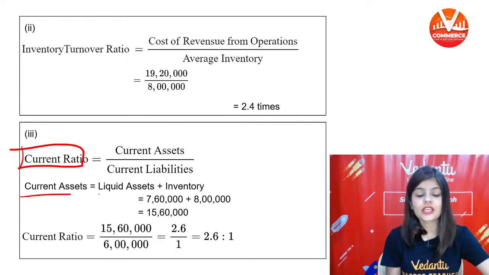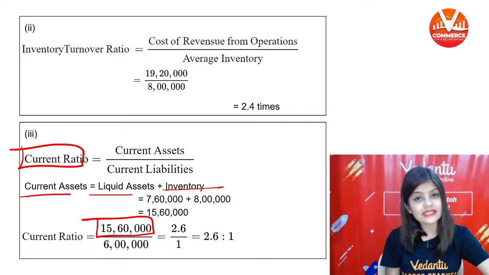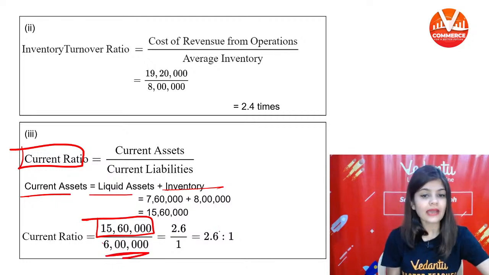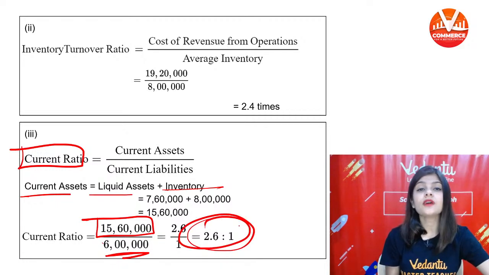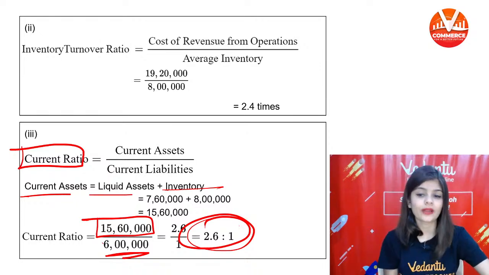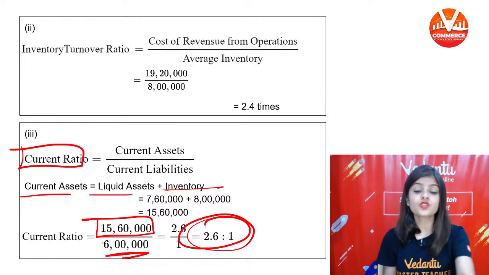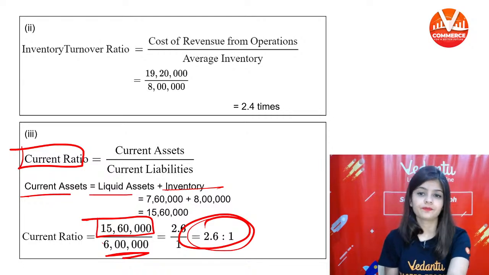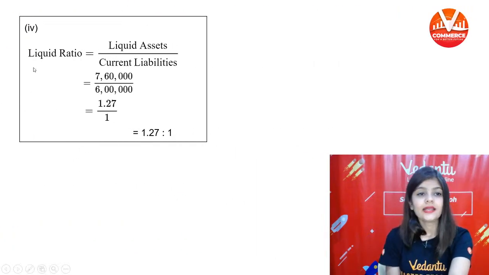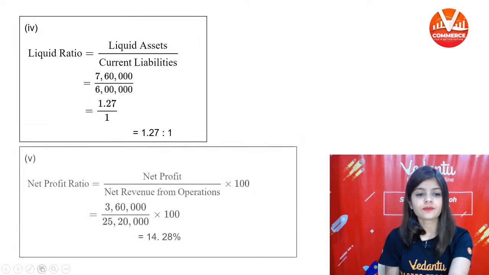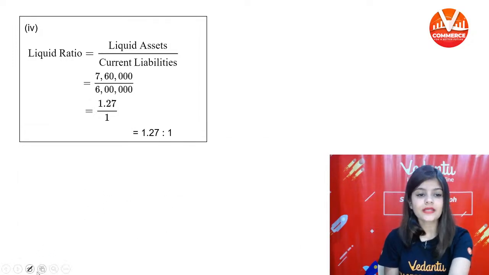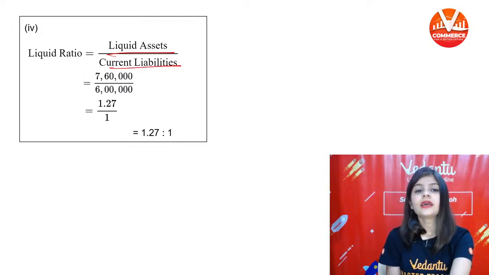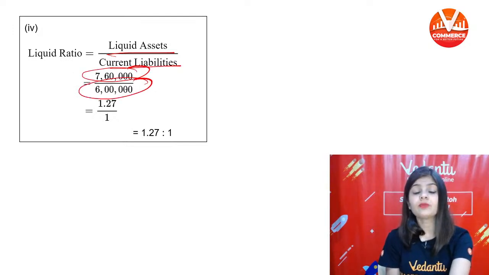Current assets is equal to liquid assets plus inventory. Current assets 15,60,000 divided by 6 lakh, your current ratio was 2.6:1. And the liquid ratio is liquid assets divided by current liability, 7,60,000 divided by 6 lakh.